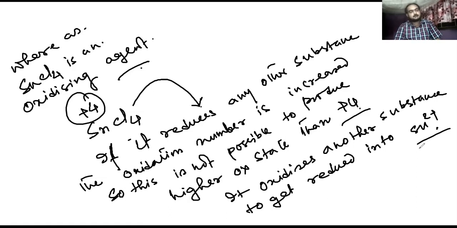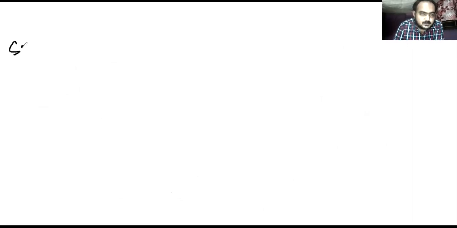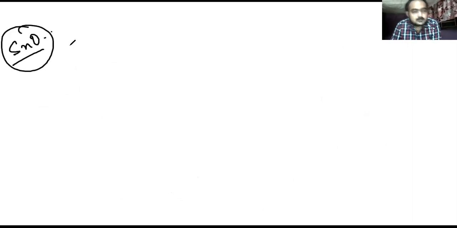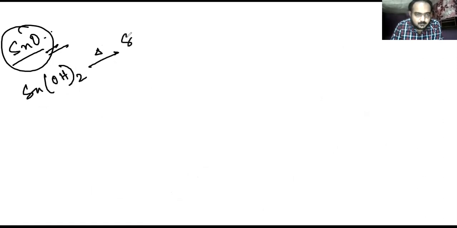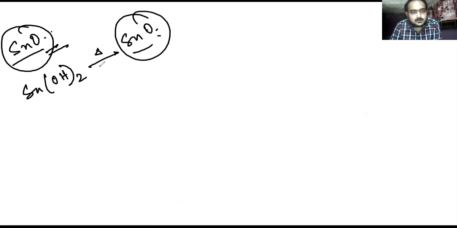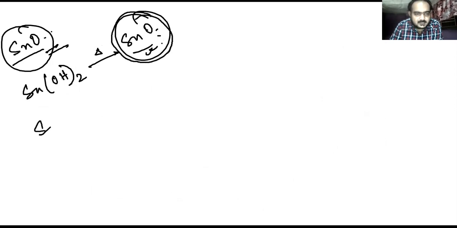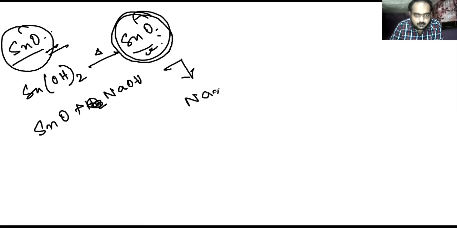So these are the oxidizing and reducing natures of stannous halides or tin halides. Now another example, SnO, stannous oxide. This can easily be formed from Sn(OH)2; whenever you give heat, this will produce SnO. This can undergo a variety of reactions, such as SnO plus NaOH producing Na2SnO2 plus H2O, sodium stannite.